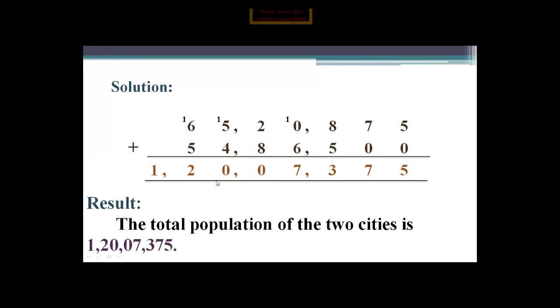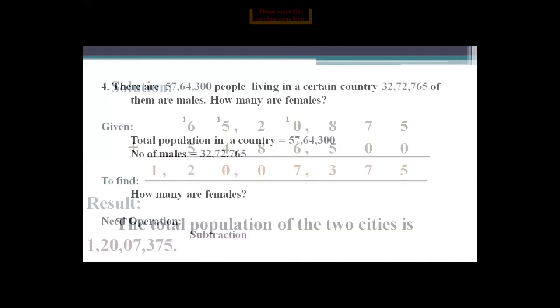Eight digits are read in Pakistani form as crores. So here is your sum and these two are your addends. So what is the total population of two cities? 1 crore 20 lakh 7,375.